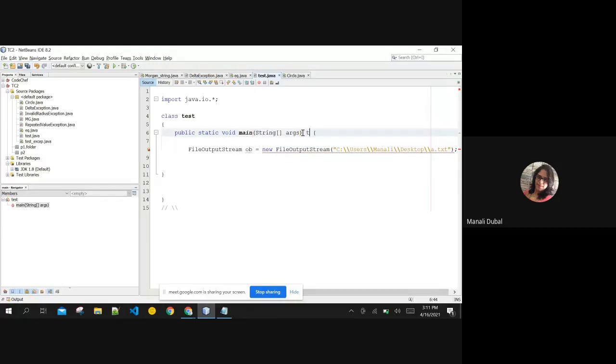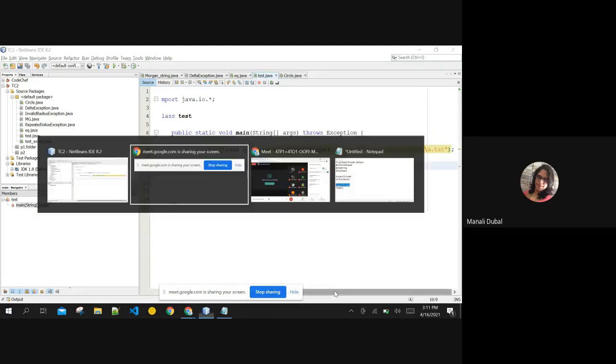Or another way is I can choose to directly mention here that this method is capable of causing the exception, and the JVM has to handle the exception because the caller of this function is JVM. So JVM has to handle it if the file is not there. Or maybe if some problem is occurring with that file, or the destination file is not as per the path you have mentioned here, then it is going to throw the exception. JVM has to handle it. Okay, so far is this much getting clear in your mind?